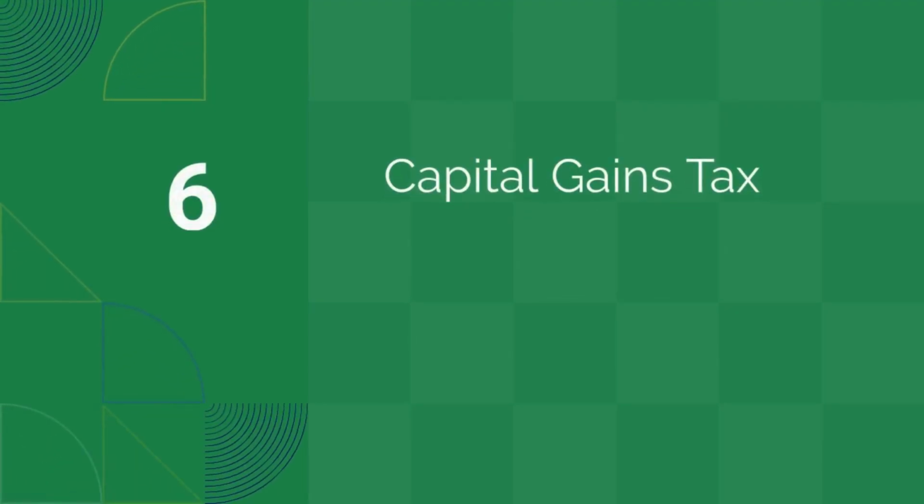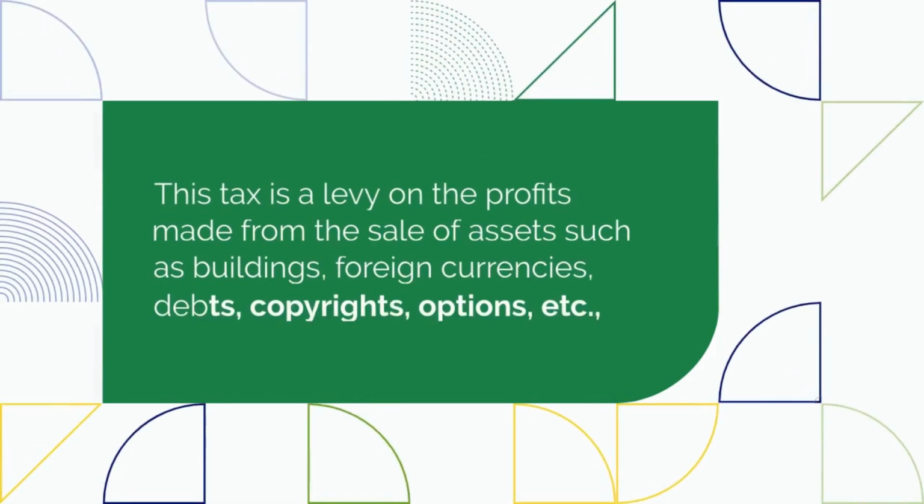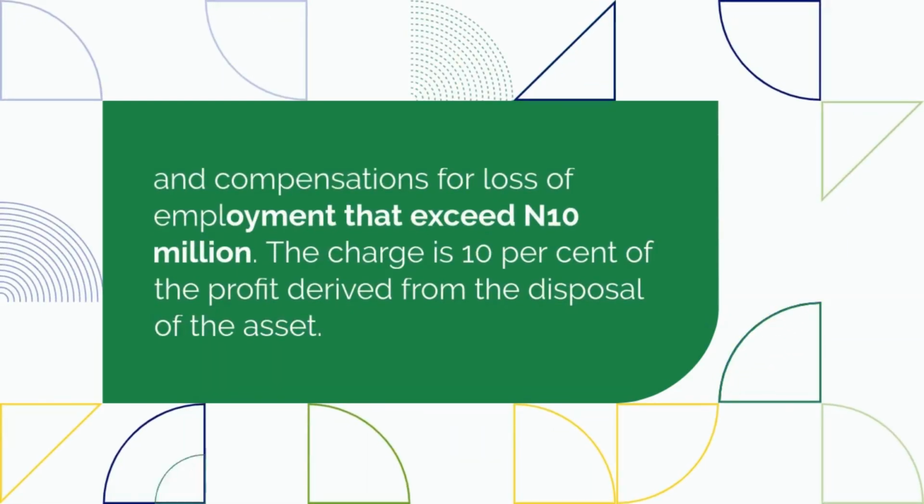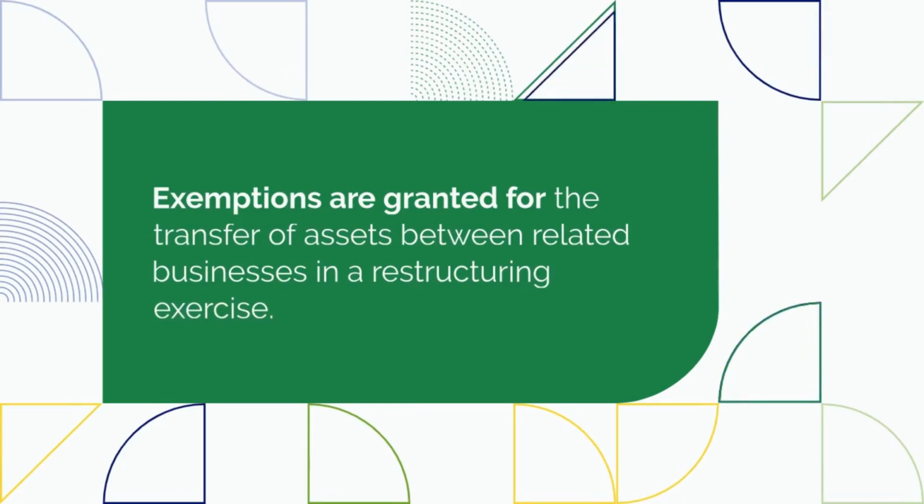6. Capital gains tax. This tax is a levy on the profits made from the sale of assets such as buildings, foreign currencies, debts, copyrights, options, etc., and compensations for loss of employment that exceed N10 million. The charge is 10% of the profit derived from the disposal of the asset. Exemptions are granted for the transfer of assets between related businesses in a restructuring exercise.